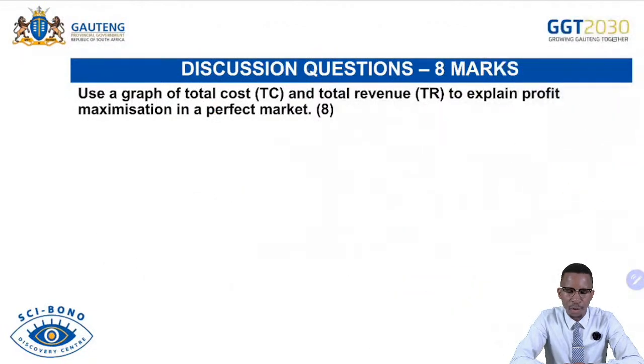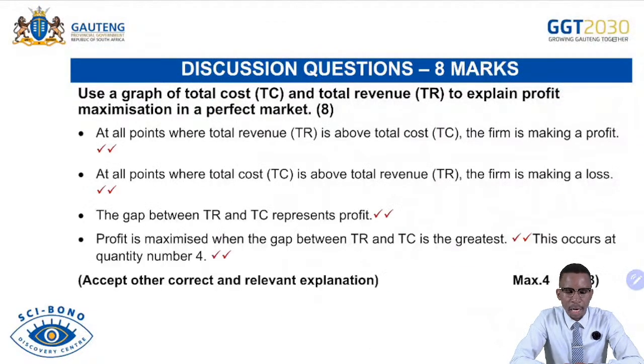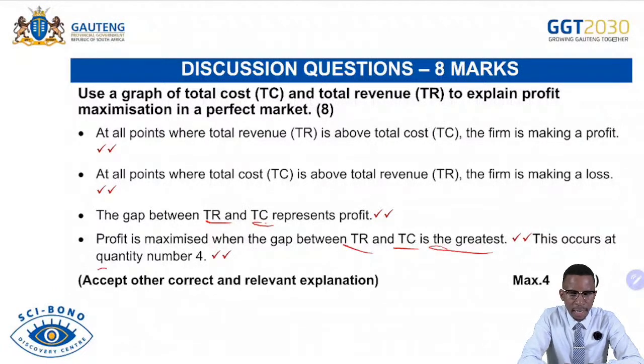And then let's look at the explanation for the graph. At all points where total revenue is above the total cost, the firm is making the profit. At all points where total cost is above total revenue, the firm is making economic loss. The gap between TR and TC represents the profit. Profit is maximized where the gap between TR and TC is the greatest. This occurs at the quantity 4.